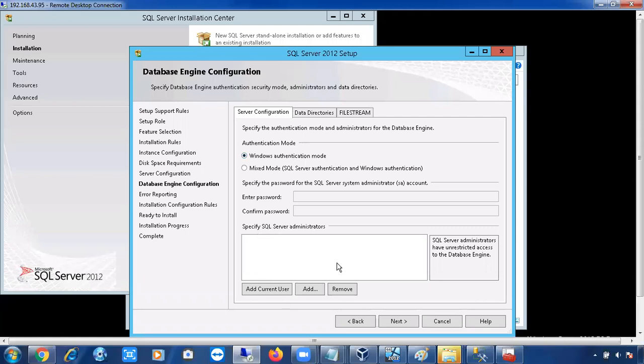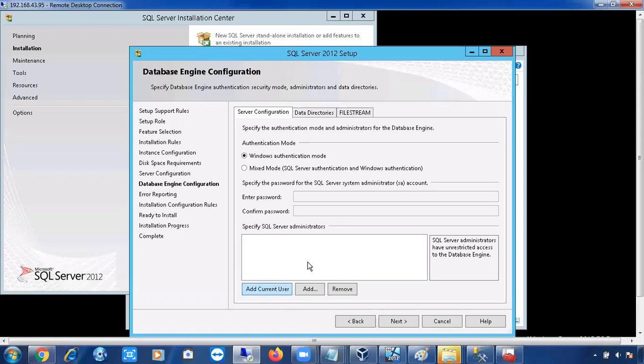This is a very important screen. You are installing a SQL server, but who can access the SQL server? Not everyone can access the SQL server. You have to provide who can access the SQL server in this screen. As of now, I'm adding the current user.